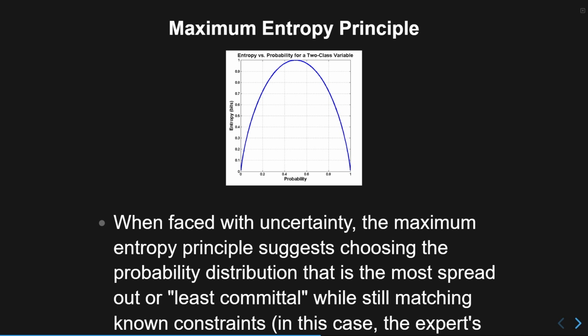And in our case, the constraint is the expert's demonstration. So you're saying, okay, I have 5 demonstrations. I don't know anything. I don't know which of these demonstrations are more important. I just take these 5 as my constraints and I try to be as unbiased as possible. I don't know anything and I'm trying to maximize my entropy here. This is why the idea is important in IRL and it makes sense.